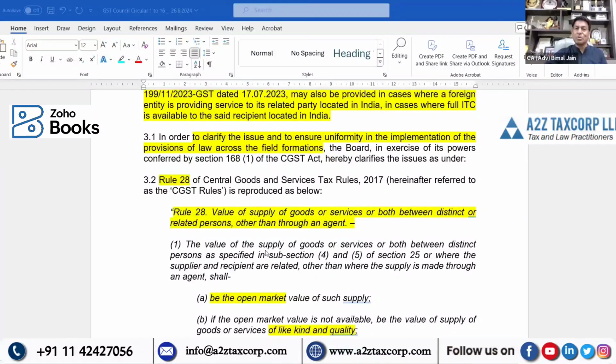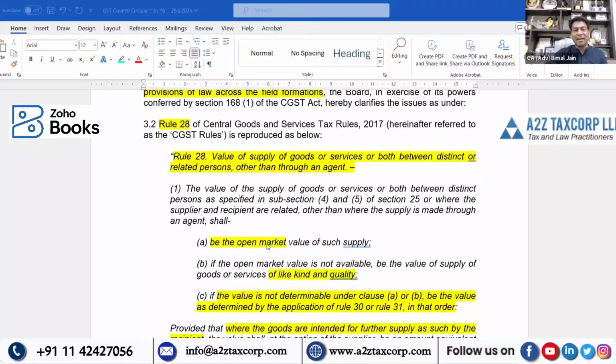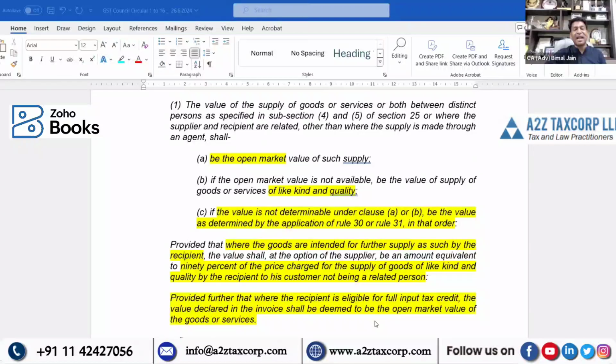They have reproduced Rule 28 and then said valuation would be either open market value or like kind and quality. Otherwise, Rule 30 or Rule 31 in sequential order is applicable. Then there is a provision on 90% of the selling price of goods by the recipient to an independent customer.